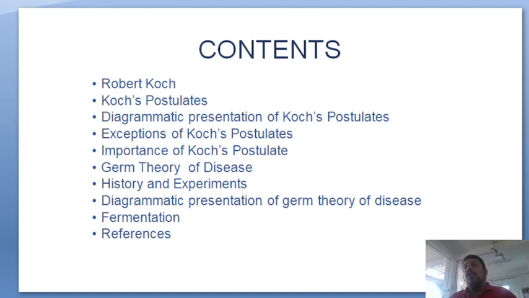Before we come to know about the postulates, we should know about the various things. This is the Koch's postulate. According to him, from any disease portion, suppose this is a disease, from where we can isolate the pathogen, the microorganism must be found in abundance in organisms suffering from the disease, but should not be found in healthy organisms. So he isolated the disease portion from the diseased rat.